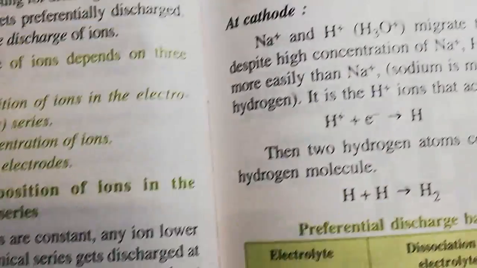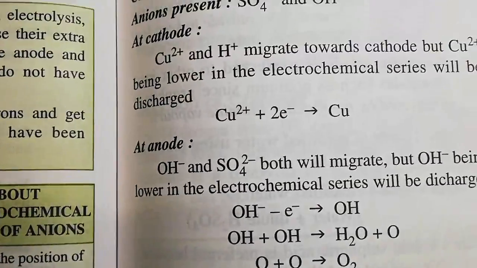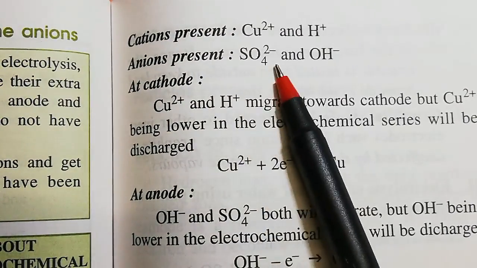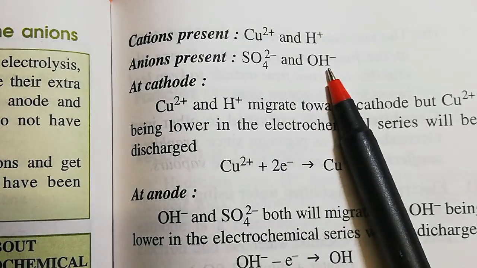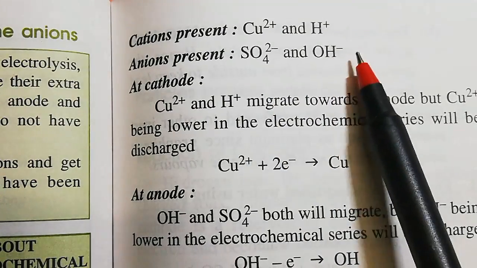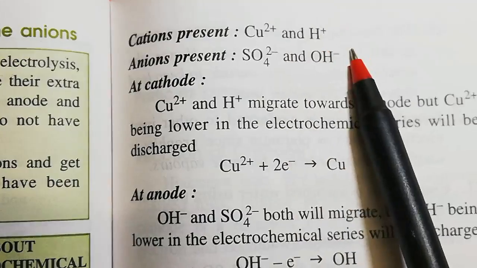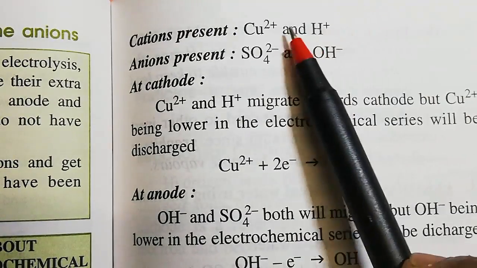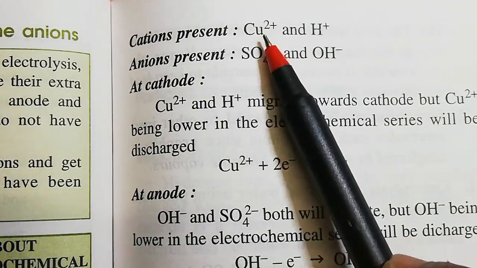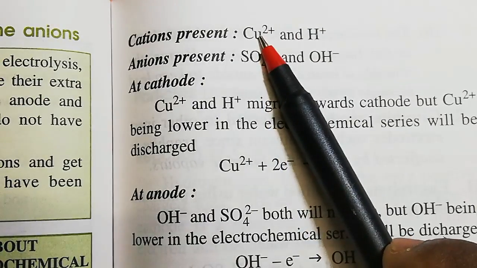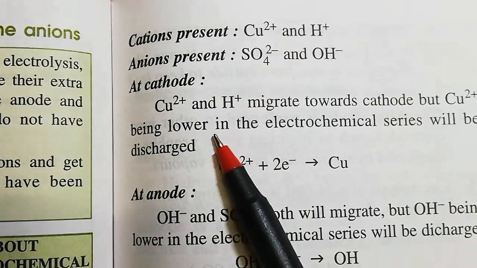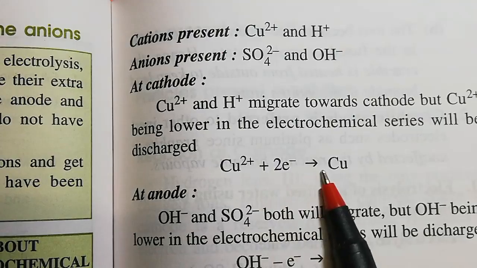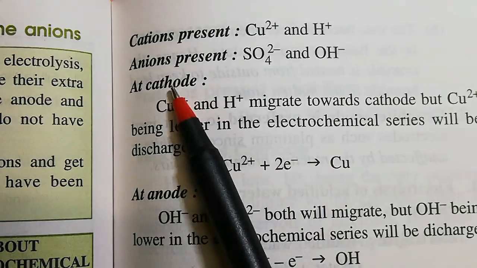Here the cations present are Cu2+ and H+, and the anions present are SO4 2- and OH-. In between Cu2+ and H+, copper ion is placed below, so that one will get discharged, and that is the law here. Copper ion will get discharged at the cathode.